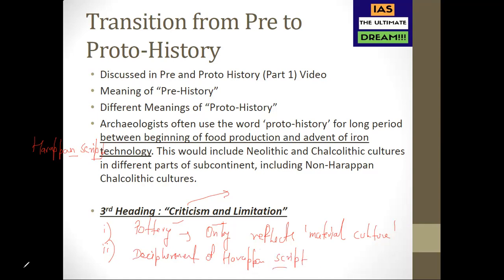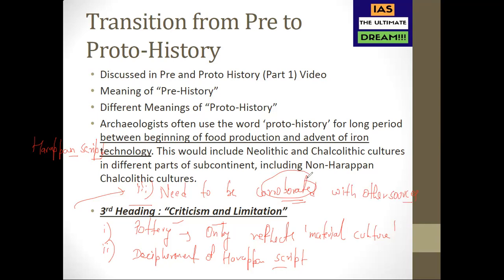The third point you can talk about is that whatever we know right now about non-Harappan Chalcolithic culture has to be understood in the larger context in which they are found. And it needs to be corroborated with other sources. This has to be your favorite word. If you have taken history optional, this word corroborated has to be your favorite word. It will be used a lot: need to be corroborated with other sources. That means you have to match it with other sources and then come to a definite conclusion.